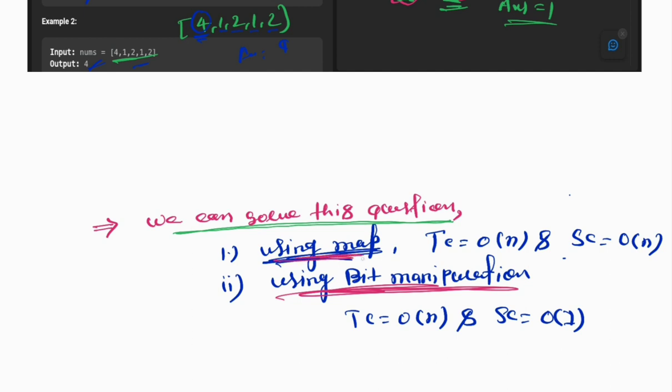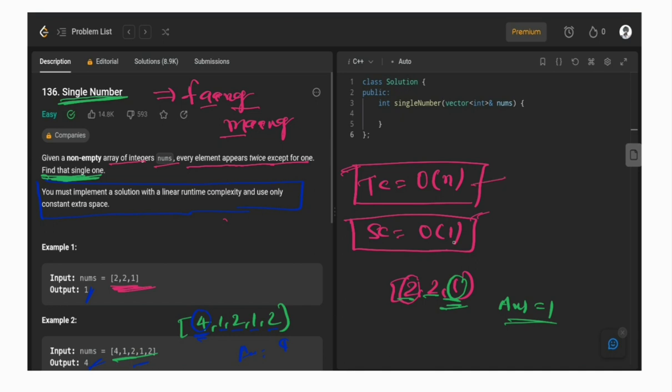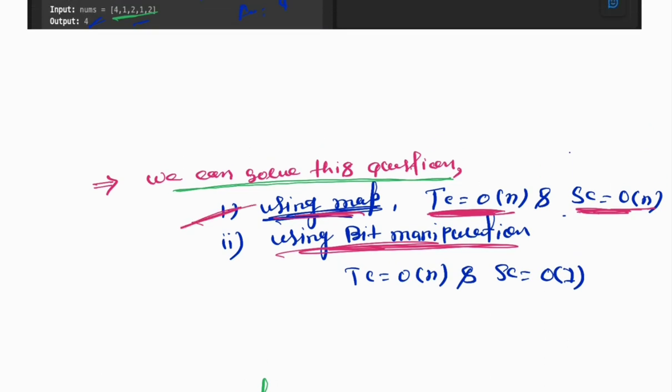For the map approach, the time complexity is O(n) and the space complexity is O(n) as well. But our question says that we have to use O(n) time complexity and O(1) space complexity, meaning constant extra space. So this is not the perfect solution for this question, but we are also going to write the code using the map and get the desired output.